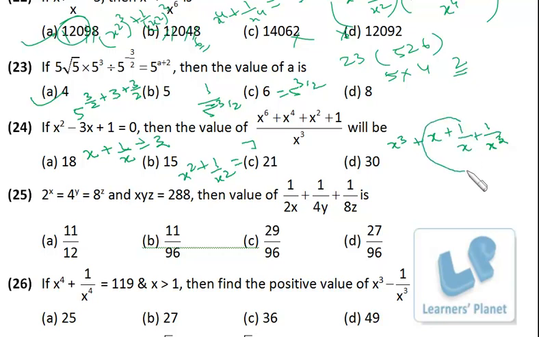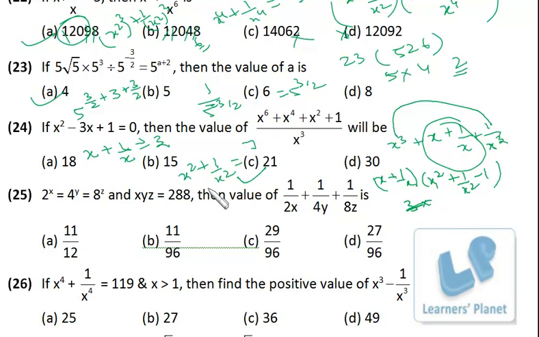So x cube plus 1 upon x cube is x plus 1 upon x times x square plus 1 upon x square minus 1. So x plus 1 upon x is 3 and x square plus 1 upon x square is 7. So 7 minus 1, 6. 6 3s are 18. So x cube plus 1 upon x cube is 18 and x plus 1 upon x is 3. Yes, so 18 plus 3, 21, right?